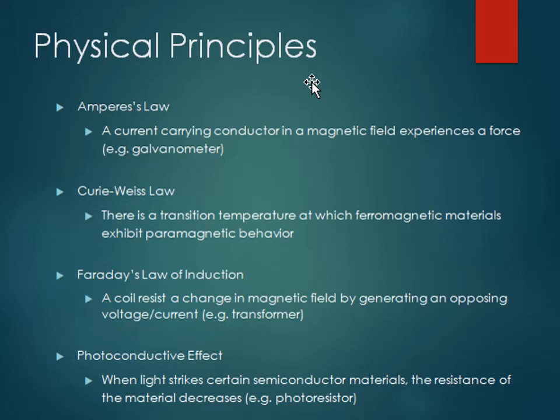Another is Faraday's law of induction. So a coil resists a change in magnetic field by generating an opposing voltage or current. An example is the transformer. Similarly, there is the photoconductive effect. When light strikes certain semiconductor materials, the resistance of the material decreases, like photoresistors.